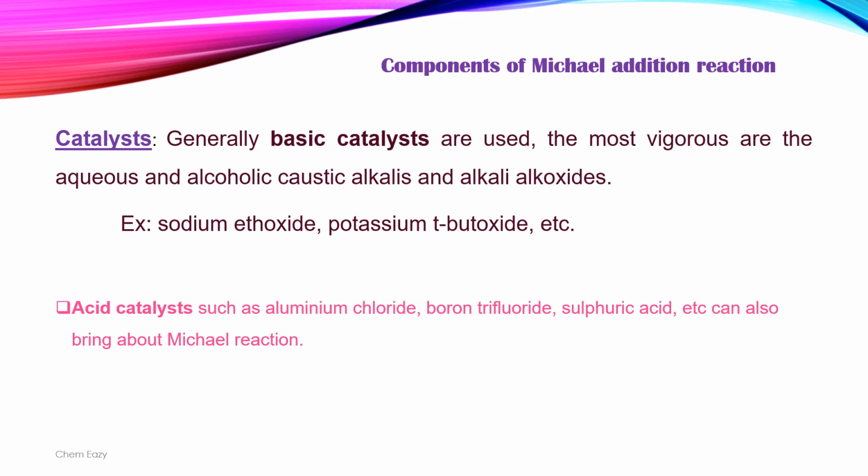In general, basic catalysts are used in the Michael addition reaction. The most vigorous basic catalysts are aqueous and alcoholic caustic alkalis and alkali alkoxides. For example, sodium ethoxide and potassium tertiary butoxide can be catalysts for this reaction. But not only basic catalysts, acid catalysts like aluminum chloride, boron trifluoride, and sulfuric acid can also bring about the Michael addition reaction.